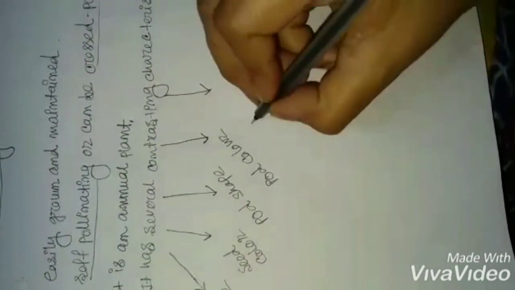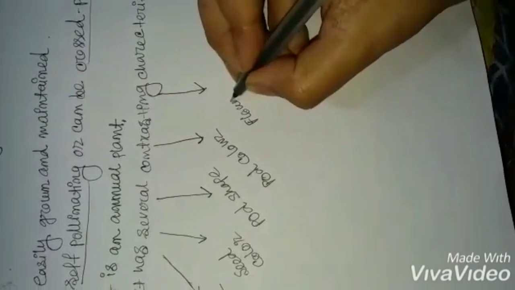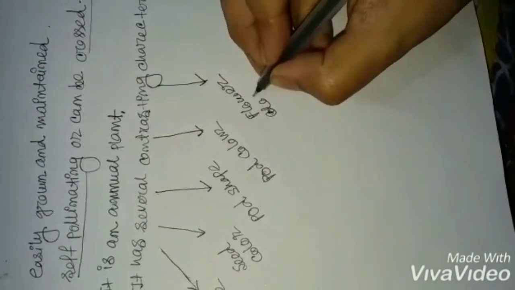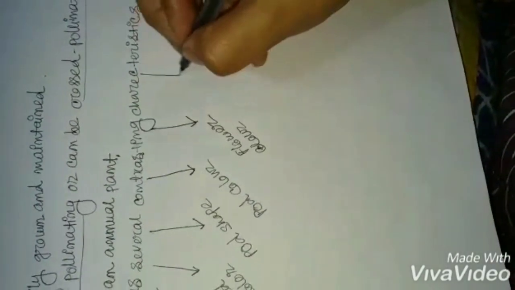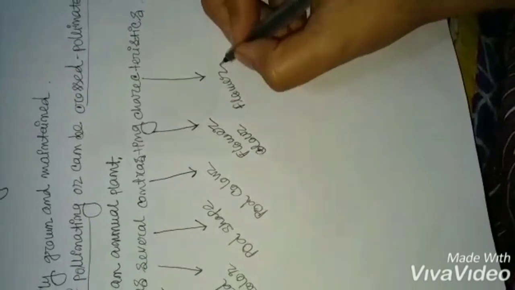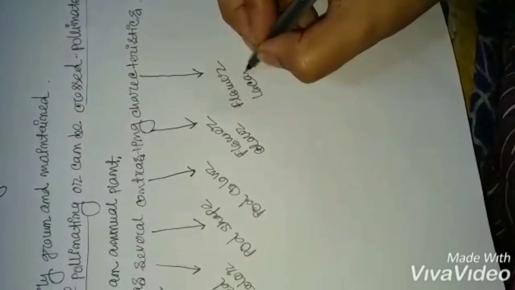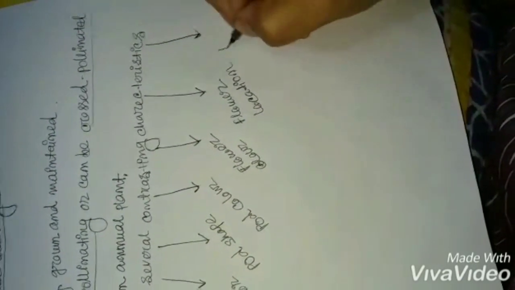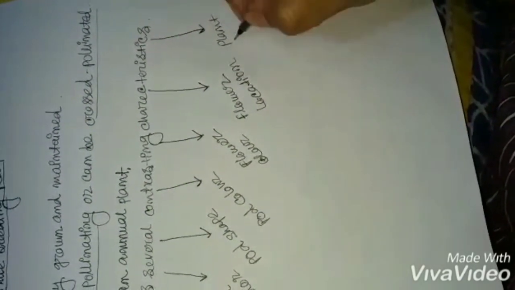The fifth one is flower color. The sixth one is flower location. And the seventh one is plant size.